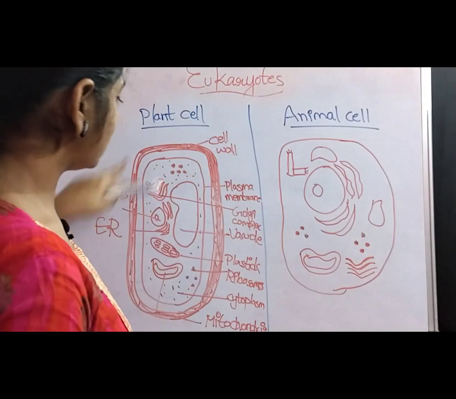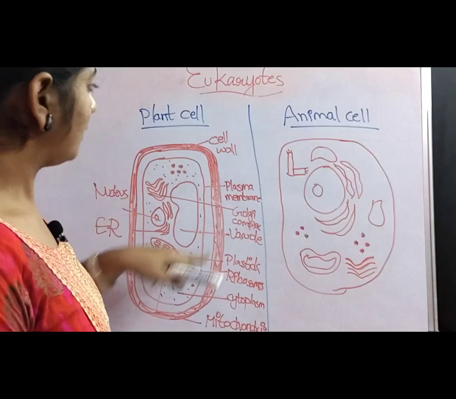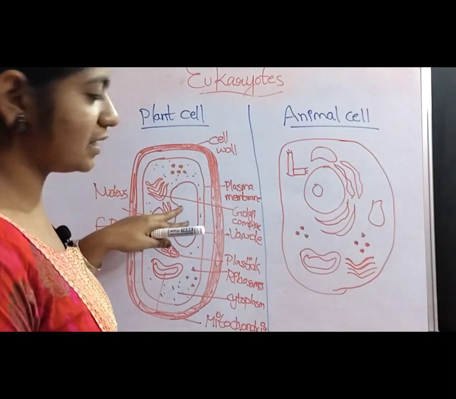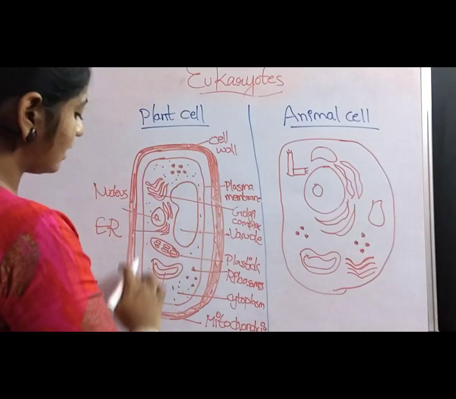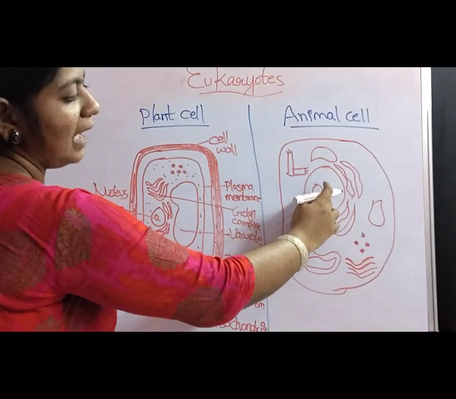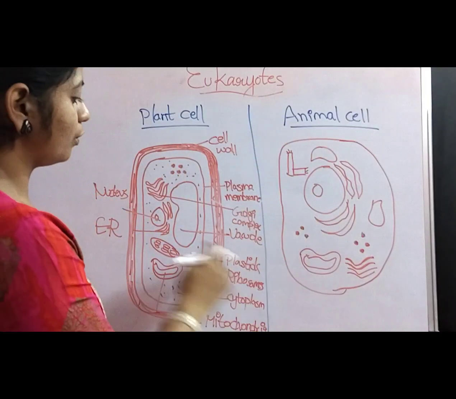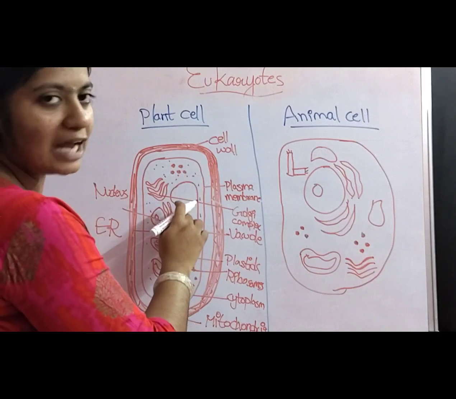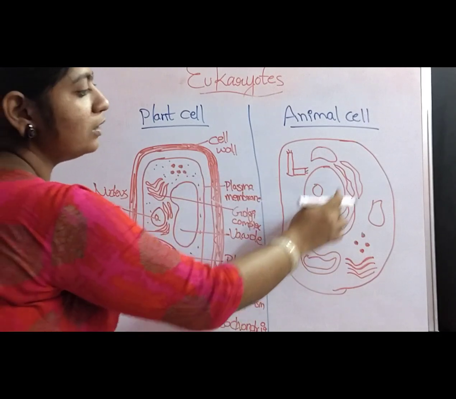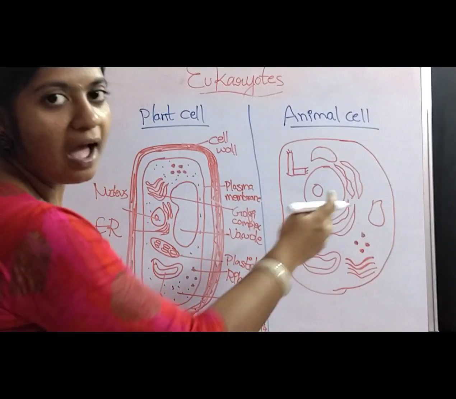So, these are the cell organelles which are present in the plant cell. This is the complete structure of the plant cell. The only differences between the animal and the plant cell are that the plant cell contains the cell wall, but the animal cell does not contain a cell wall. The large central vacuole is present in the plant cell, whereas this large central vacuole is absent, and only small vacuoles are present in the animal cell.